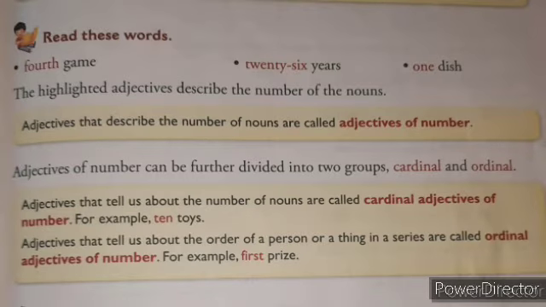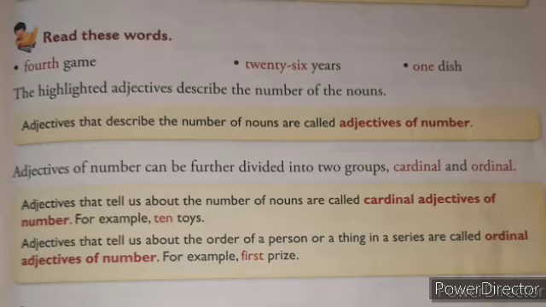The next type of adjective is adjectives of number. The definition is given in the yellow box. Adjectives that describe the number of nouns are called adjectives of number. In these words only you can find the definition. The adjective that describes the number of what? Noun. That adjective is called adjectives of number.